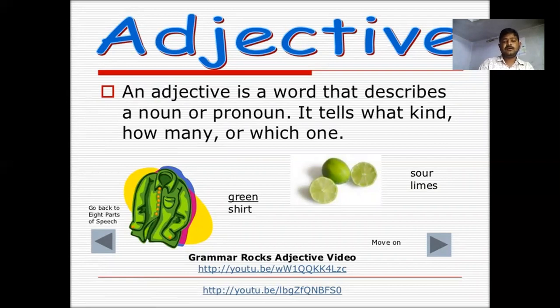Green shirt. So here in this phrase, we can see green is an adjective. Why? Because shirt is a common noun, and green describes a noun. Sour limes. Sour is an adjective. Limes is a common noun, and for this noun, sour is an adjective.